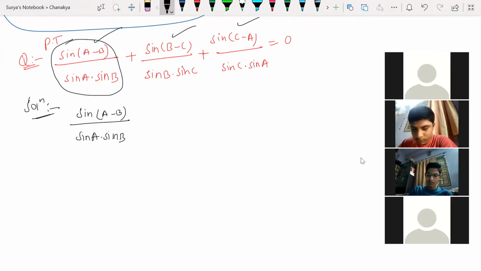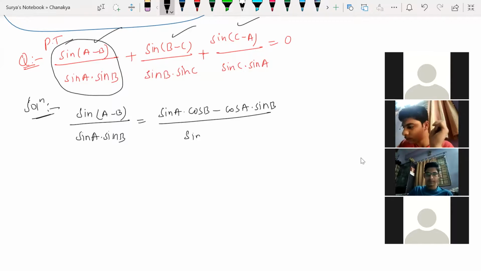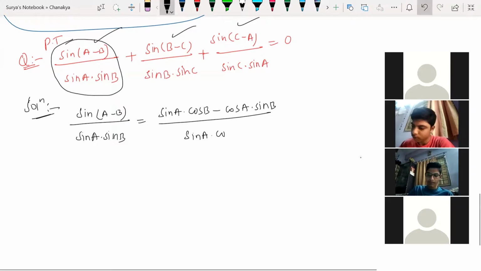Look at this here. So sine A minus B. What is the sine A minus B formula? Sine A cos B minus cos A sin B. How many of you remember this formula? Sine A minus B formula divided by sine A into sine B.